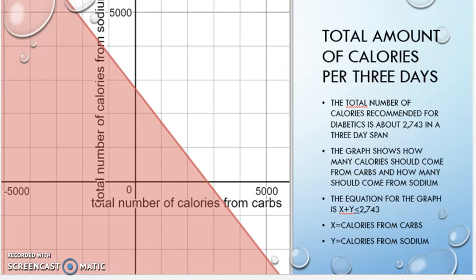No, that would be unhealthy because 5,000 is way over the total amount of calories that you're supposed to have in general. So especially coming specifically from carbs, it would be way too much for the patient to handle. Okay, perfect. And so what I'm looking for is anything in the range of, is the shaded region good for me to have, or is the unshaded region good for me to have? Everything in the shaded region would be okay for you to have.